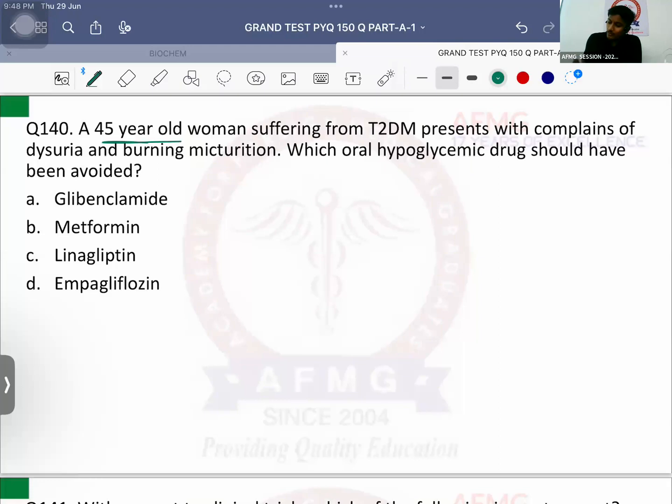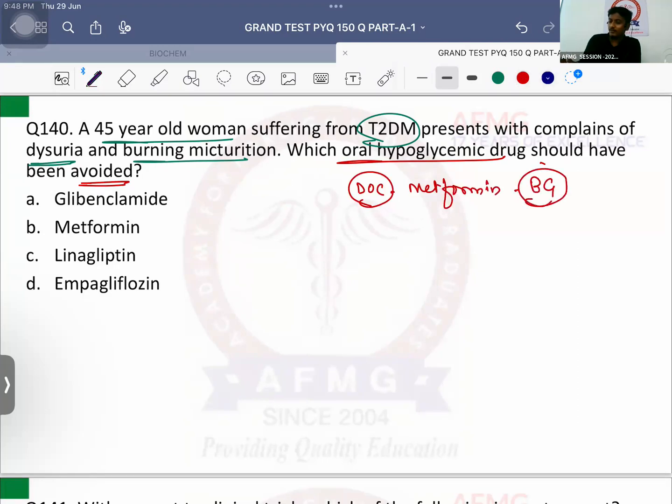Then question number 140. A 45-year-old woman suffering from type 2 diabetes mellitus presents with complaints of dysuria, that is painful micturition, along with burning micturition. Which oral hypoglycemic drug should have been avoided? Very good. What is the drug of choice for type 2 diabetes mellitus? Metformin.